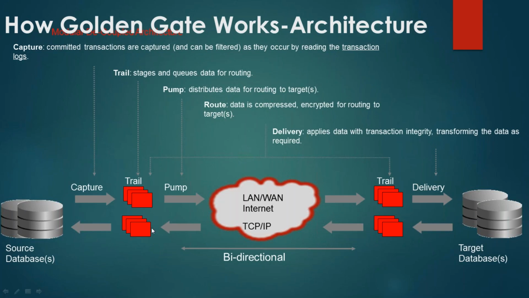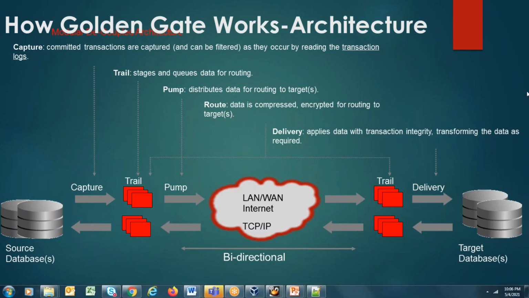So here the collector process is going to run separately. Remember, bidirectional is nothing but two-way unidirectional. In bidirectional, both sides act as source and both sides act as target. When the data is being sent from site A to site B, site A acts as source and site B acts as target. Now when the data is being replicated from site B to site A, site B acts as source and site A acts as target.